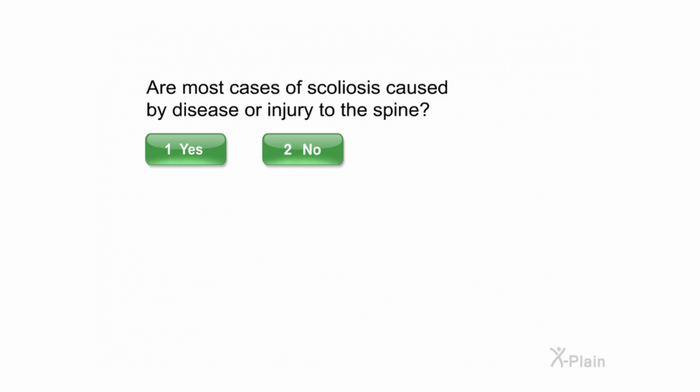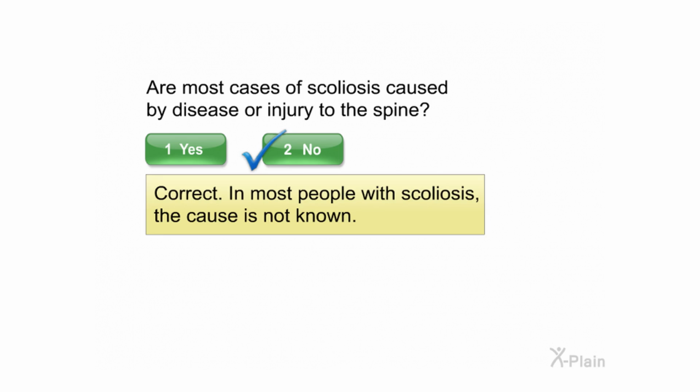Are most cases of scoliosis caused by disease or injury to the spine? Select yes or no. Correct. In most people with scoliosis, the cause is not known.